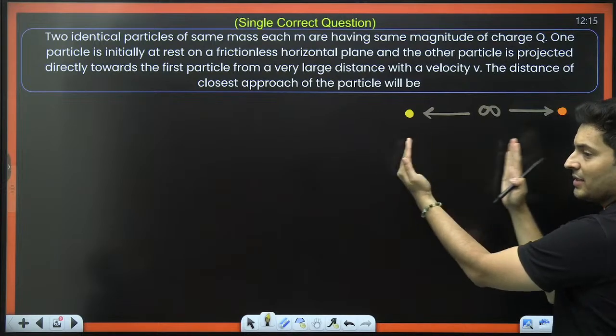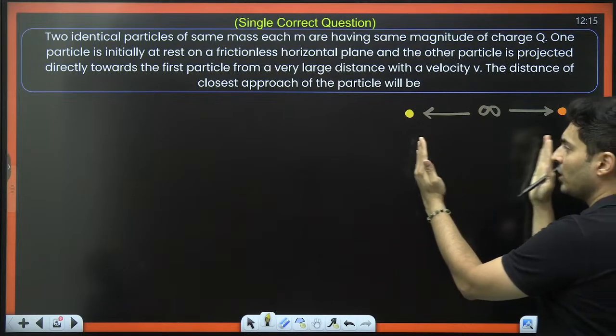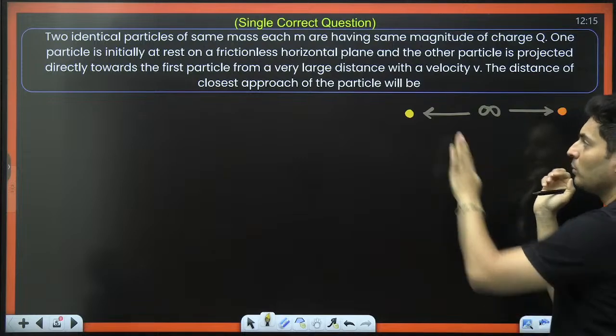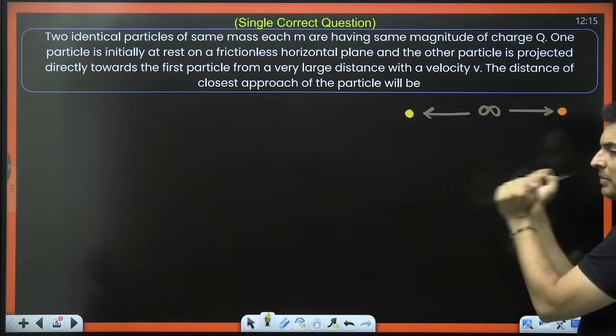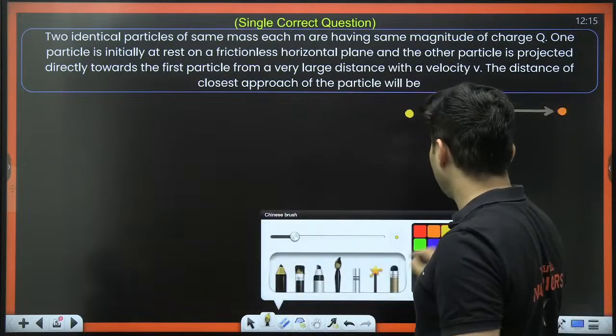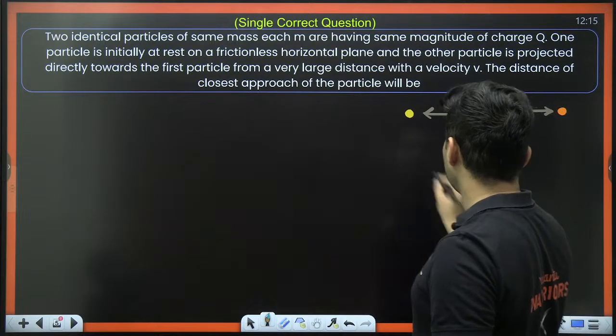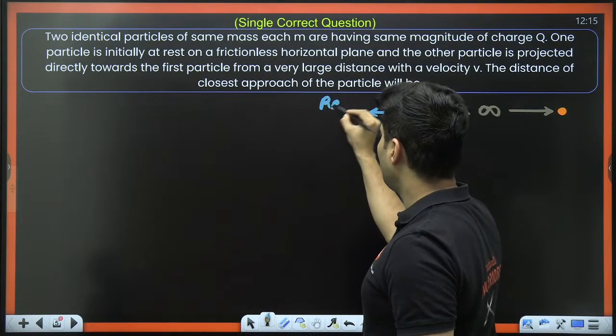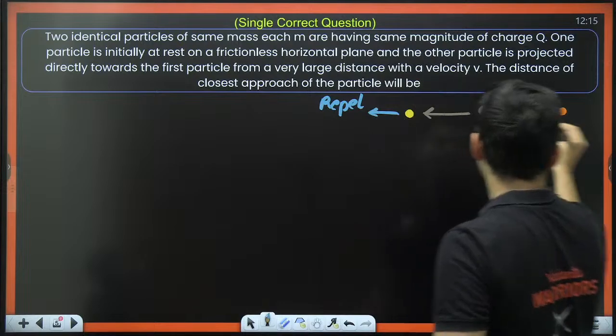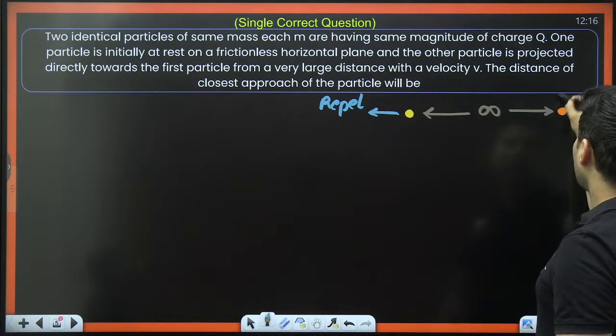Then there will be a repulsive force between them, because of which this particle will begin to move towards the left side, this particle will slow down a bit, and they will definitely experience repulsion between them.